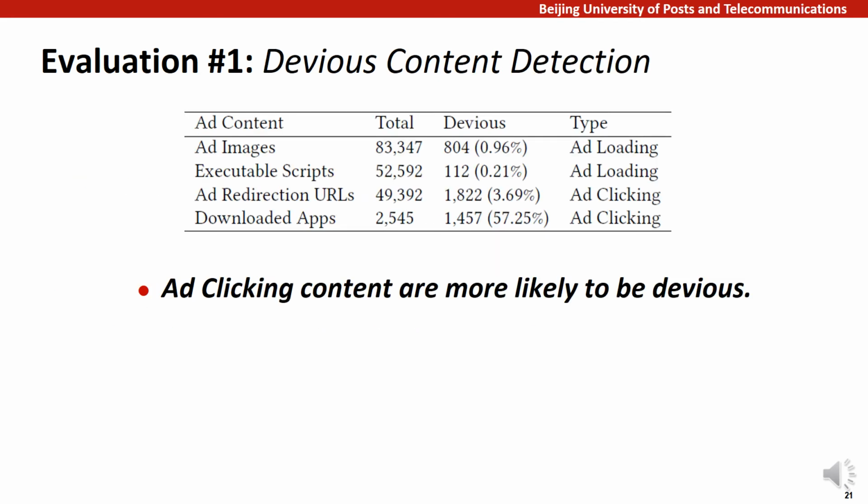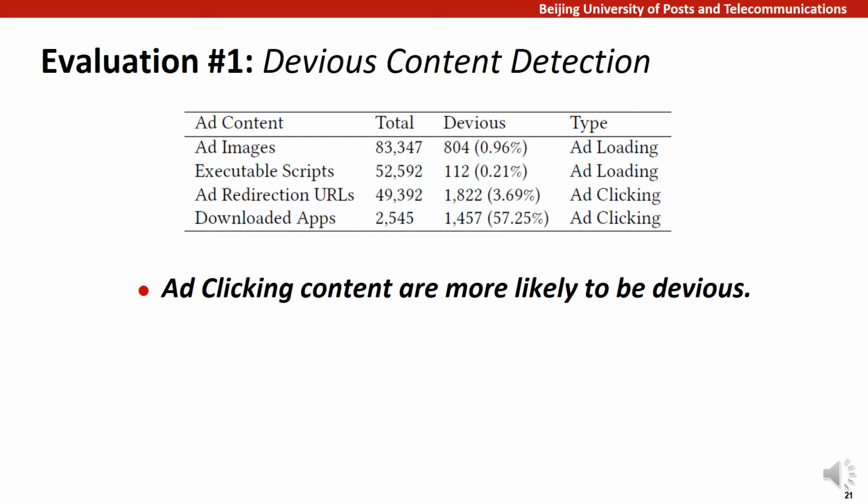Of this harvested ad content, the stats of our deviousness detection is shown in this table, from which we can see the devious rate of ad loading content is less than 1%, while the rate of ad clicking content is much higher, which indicates that ad clicking content are more likely to be devious. But still, we cannot overlook the deviousness of ad loading content.